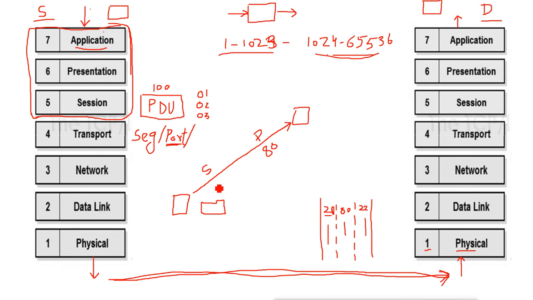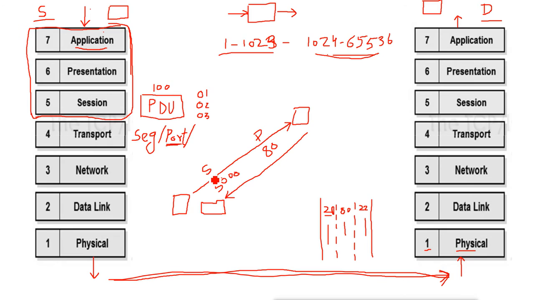Now I will tell you why it chooses a random number. Let's say for example it chooses 5,000 here. Then when the Facebook server replies to our request, the packet will come from the server as the reply.